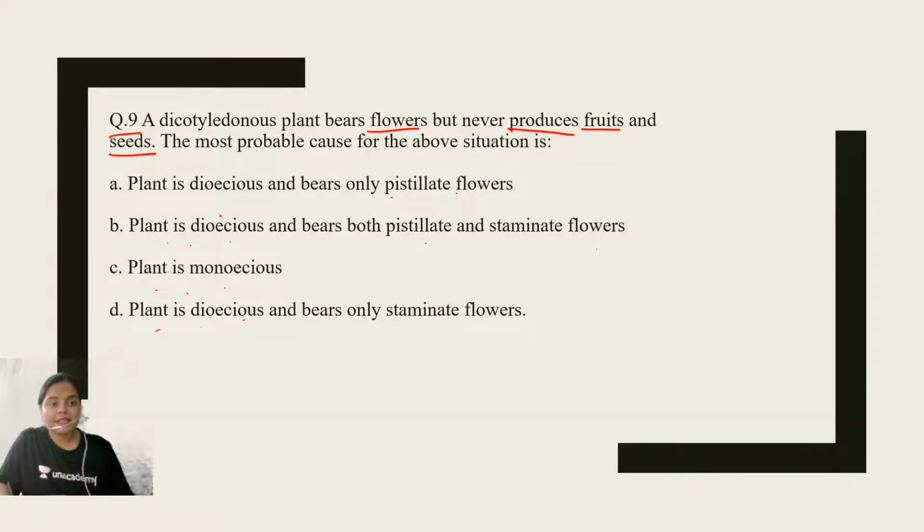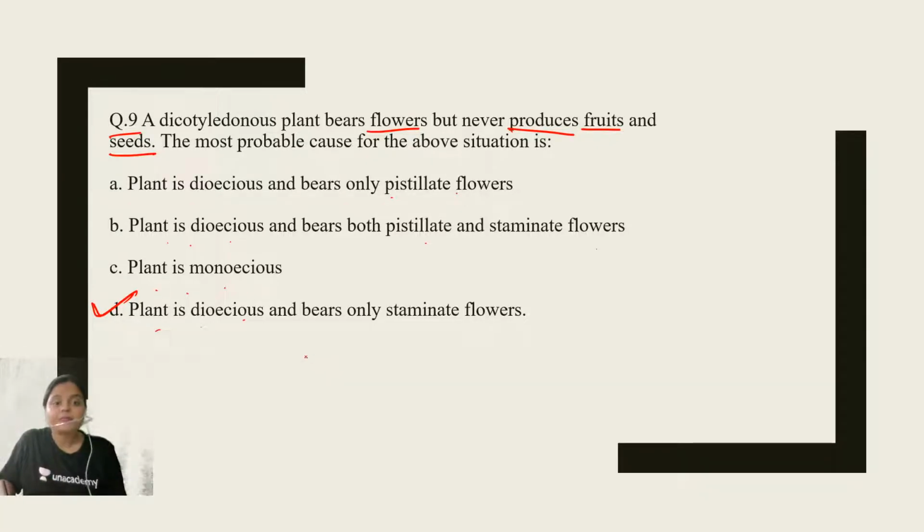Now, tell me the right answer for question number 9. So, Ayub says option number D is the right answer. Well done, Ayub. Anjali also is saying option number D. Absolutely true. Guys, absolutely true. I hope you guys got the question. See, the plant bears flower but never produces fruits and seeds. Okay? Never produces fruits and seeds.